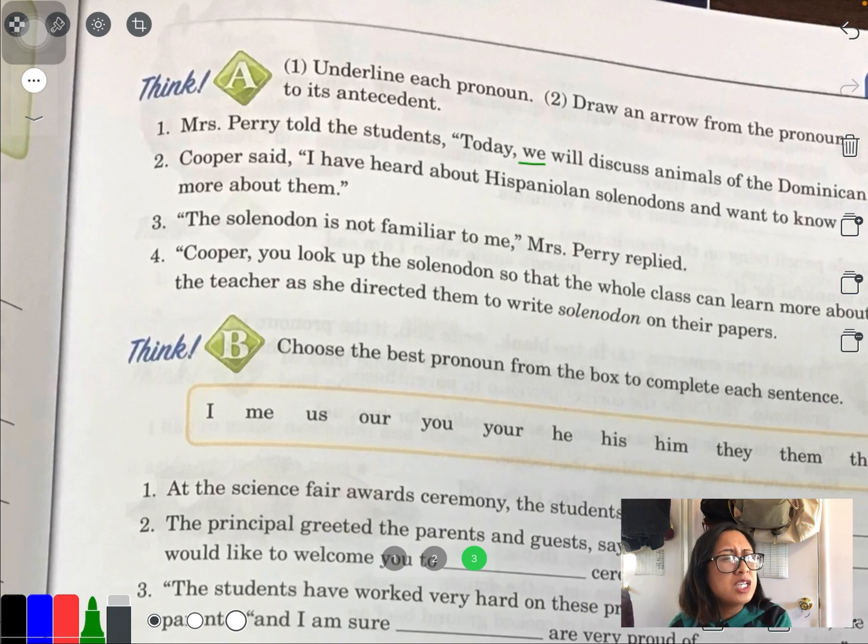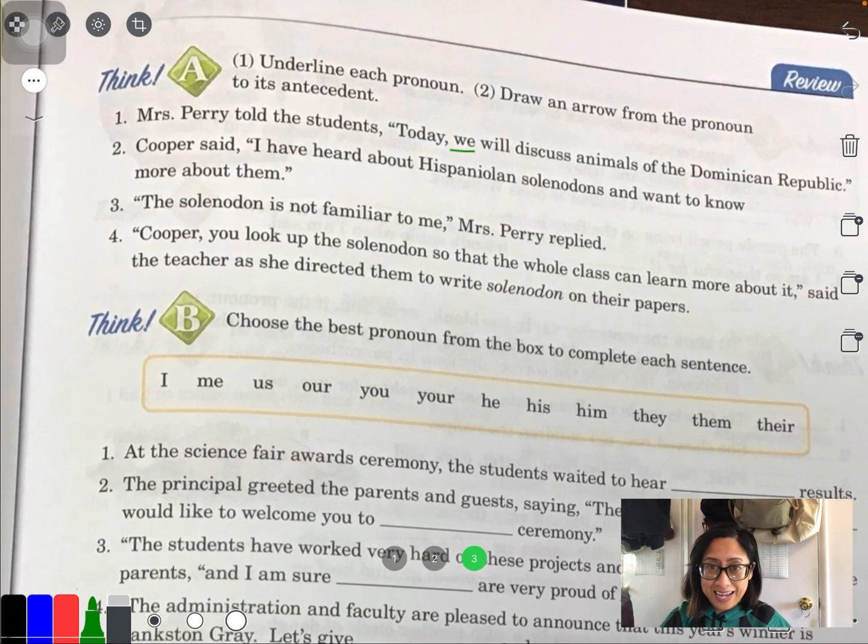Now, who is we talking about? Is it talking about Mrs. Perry, that's her name, or the students, or both? We refers to Mrs. Perry and the students. So I'm going to draw an arrow from we to students and to Mrs. Perry. Now I know it's talking about both of them because she says we will discuss. And she's not just going to have a discussion with herself. She's not going to just talk to herself about the animals in the Dominican Republic. She's going to talk with the students about the animals, right? So she is involving herself. That's what the pronoun we means: you and another group of people or another person.